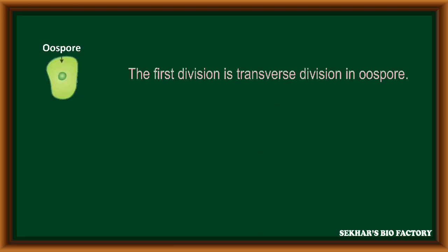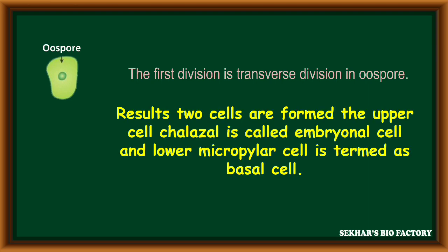During the development of the monocot embryo, after completion of fertilization, the first division is transverse in the oospore or zygote.